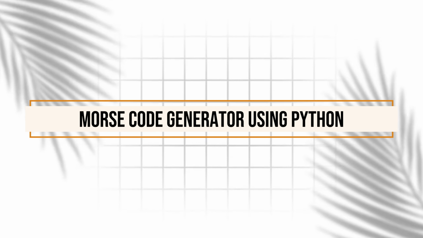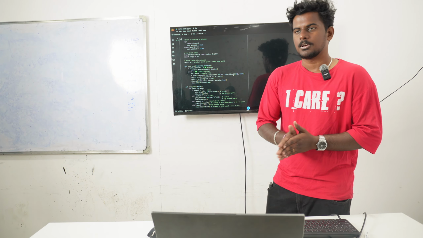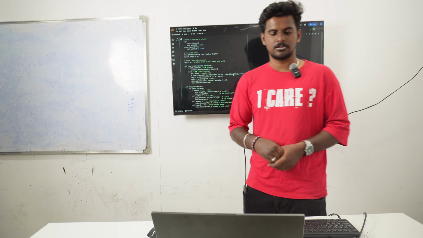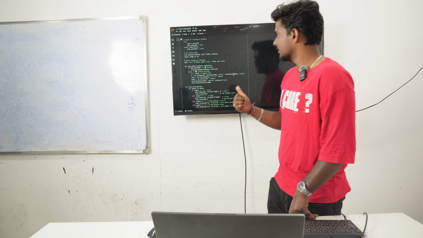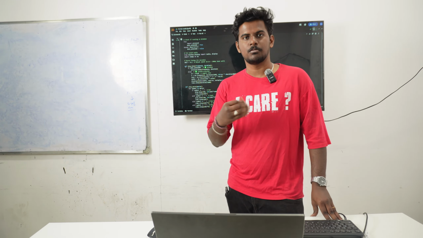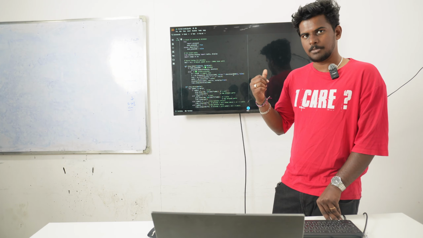I have done a project on Morse code generation, converting English and numerical values to Morse code. It is very useful for blind people, as they can hear the Morse code and get information. It is also used for secret information transportation between secret codes. It will convert any English or numerical values into Morse code, and it will display the Morse code output.